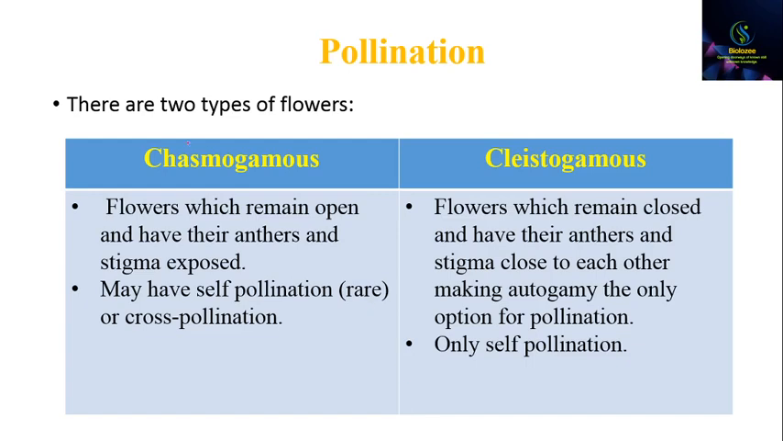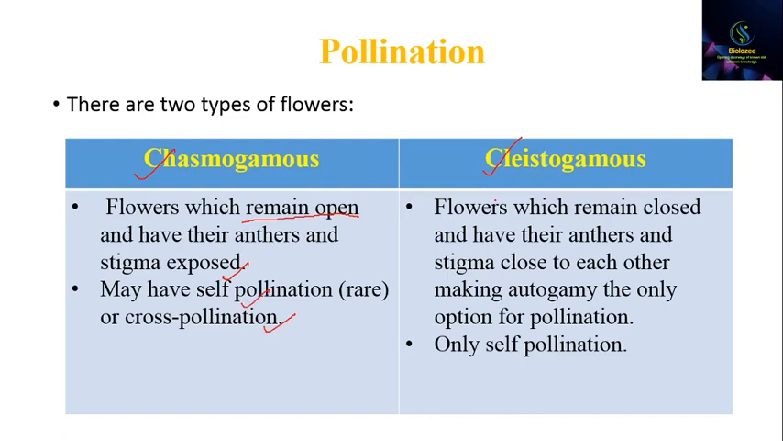Now there are two types of flowers, one is chasmogamous and the other is cleistogamous. So chasmogamous flowers remain open. Most of the flowers are chasmogamous and they have their anthers and stigma exposed. So they can be self-pollinated as well as cross-pollinated.